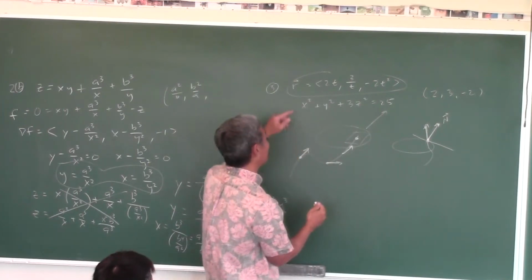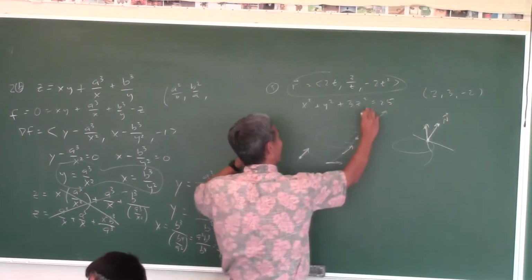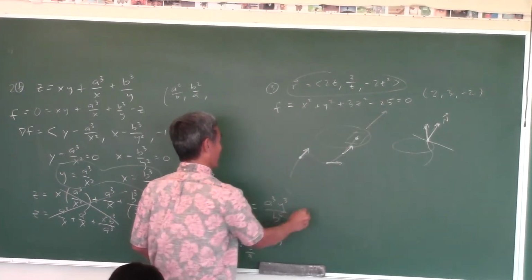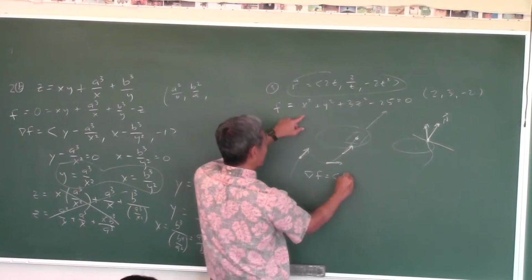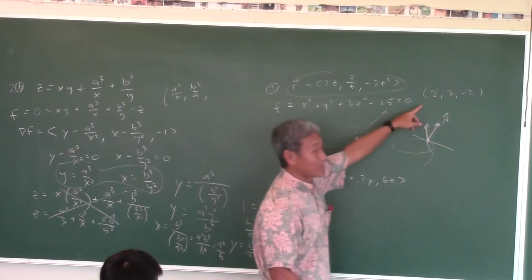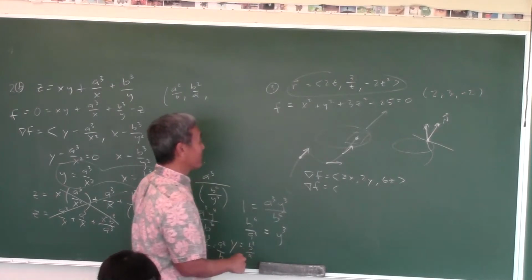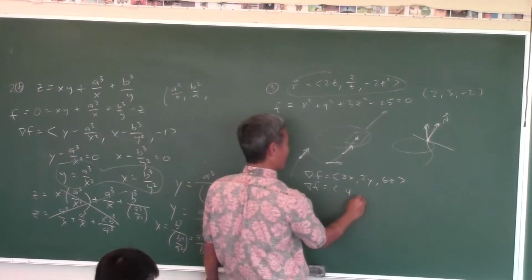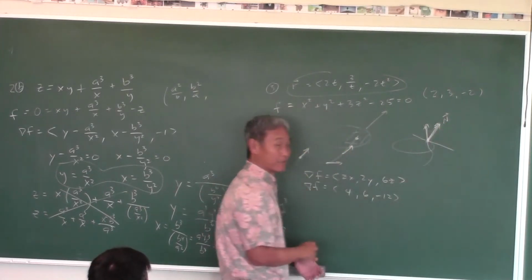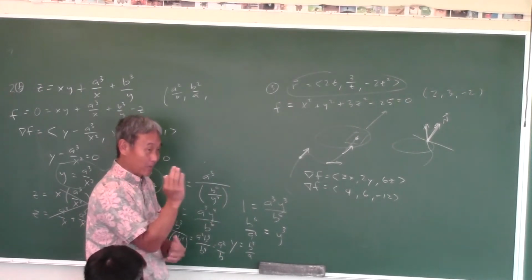Okay, let's do things one at a time. So here is the equation of the ellipsoid. What should I do? Make one side 0, so like this. That 25 is not gonna matter anyway. So that's f. What is the gradient of f? This one's easy. 2x, 2y, 6z. At this particular point, what is the gradient? If I plug in 2 for x, 3 for y, and negative 2 for z, what do you get? 4, 6, negative 12. This vector is perpendicular to the tangent plane. Everybody agree? Because that's what the gradient tells you. It's a vector perpendicular to the tangent plane.